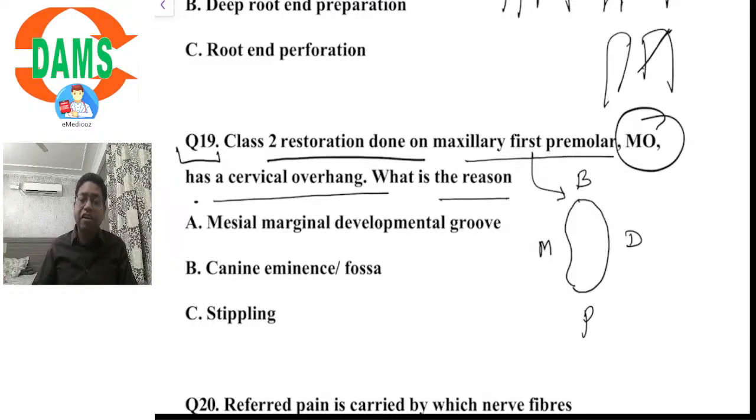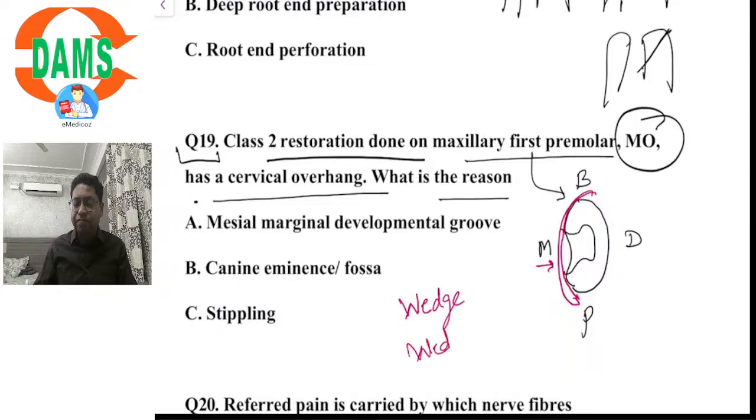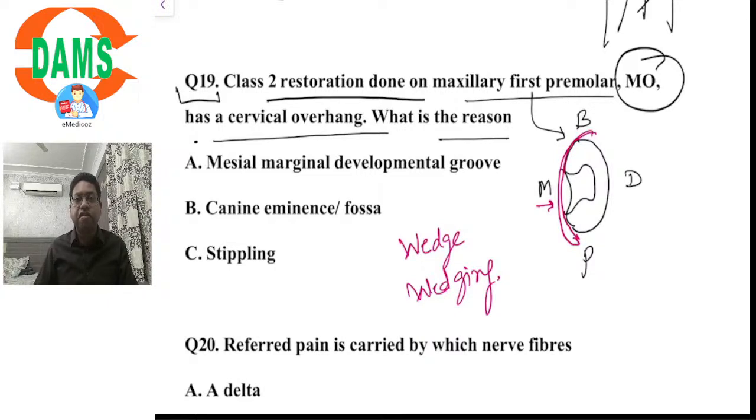So whenever we do a class 2 restoration, like a MO restoration, if the matrix band is applied with a wedge and it is not pressing against the tooth, the method of wedging that we use is wedge wedging. We use two wedges instead of one, and the method is called wedge wedging, to adapt the matrix band closely to the mesial concavity of the root surface.